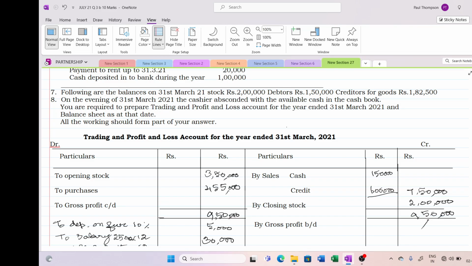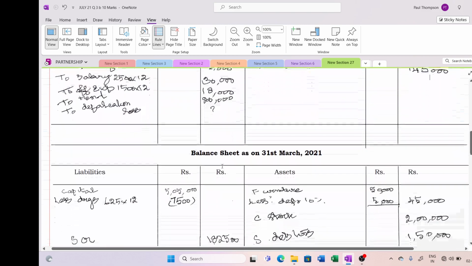So gross profit will be 1,45,000. Just give a minute, let me check. 3,50,000 plus 455 plus 145 will become 9,50,000. Yes, correct. So by gross profit brought down will be 1,45,000. Okay, so let me come back to this later.